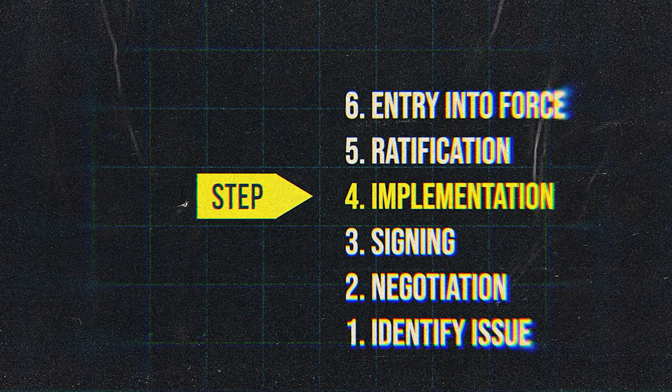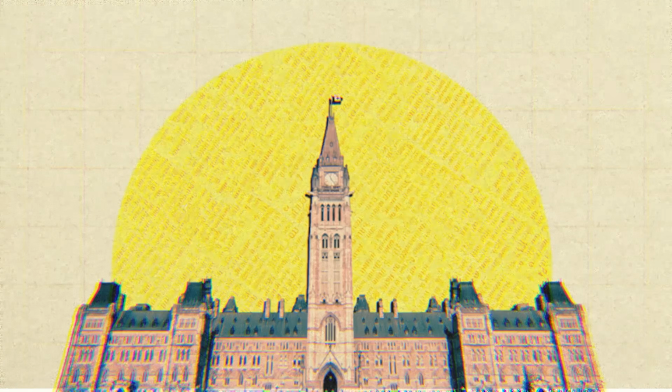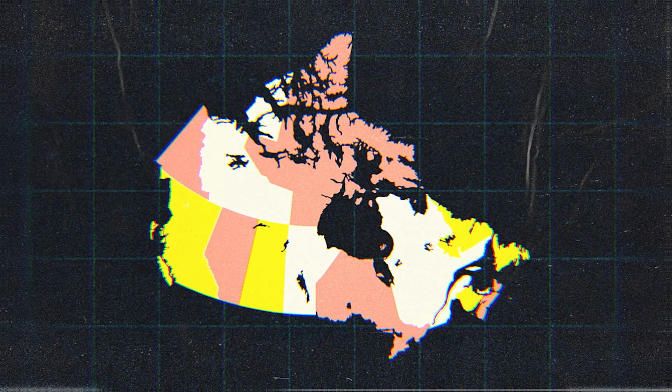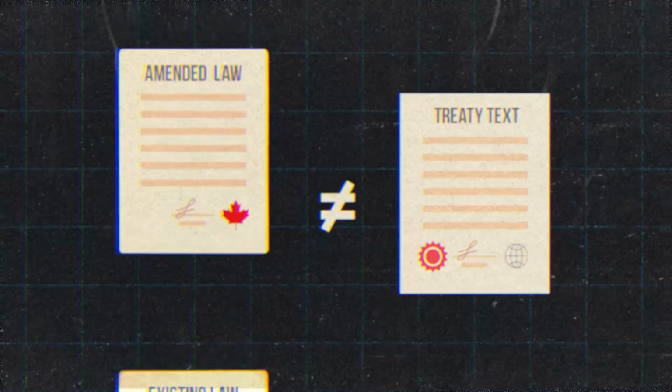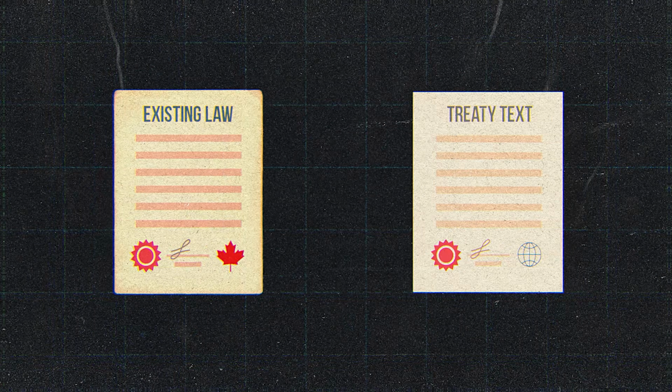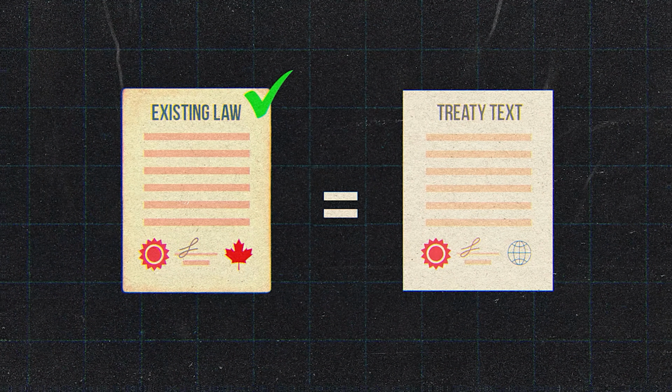Now, what comes next is a step called implementation. What that means is that treaties must be reflected in Canadian law. You will find implementing legislation sometimes scattered over different types of domestic legislation. Sometimes some of the subject matter might be provincial jurisdiction, some of it might be federal jurisdiction, so it can be quite complicated. In some cases, that involves either changing existing domestic law to make it consistent with a treaty, or creating a brand new law. But sometimes a treaty is already reflected in domestic Canadian law, in which case no further action is needed.